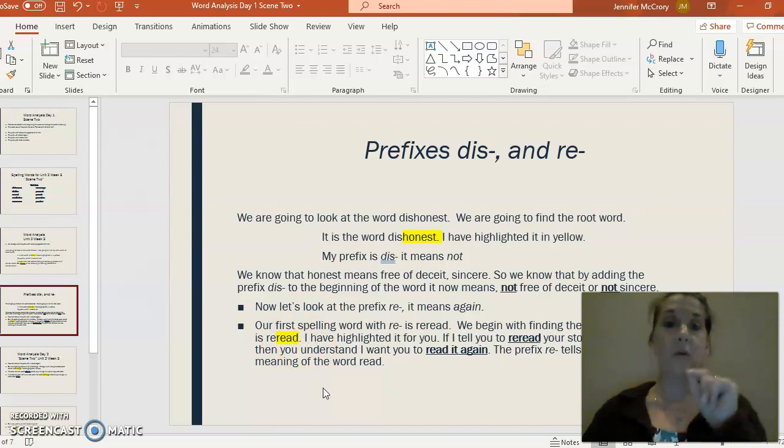You're right. It is read. So I've highlighted it for you. Now, if I tell you to reread your story before the test, then you understand that I want you to read it again. So the prefix re tells you the new meaning of the word.